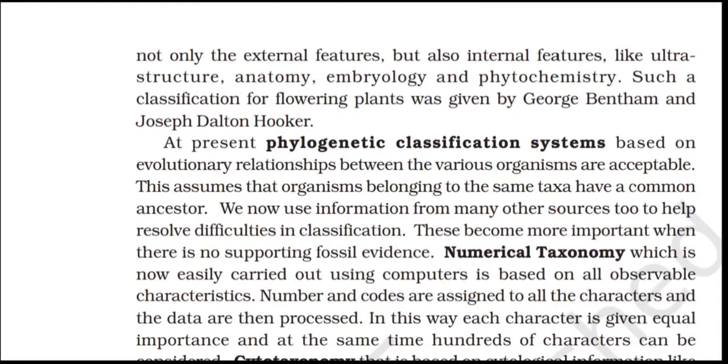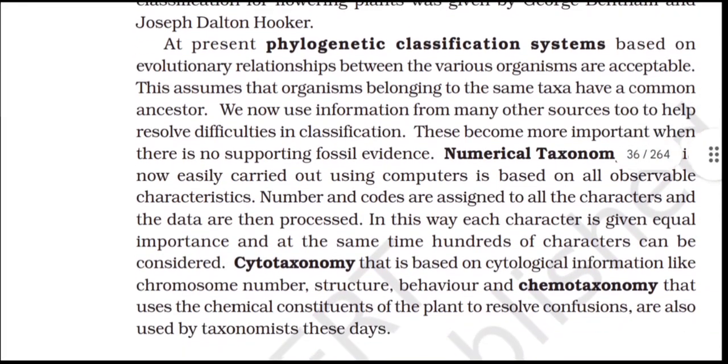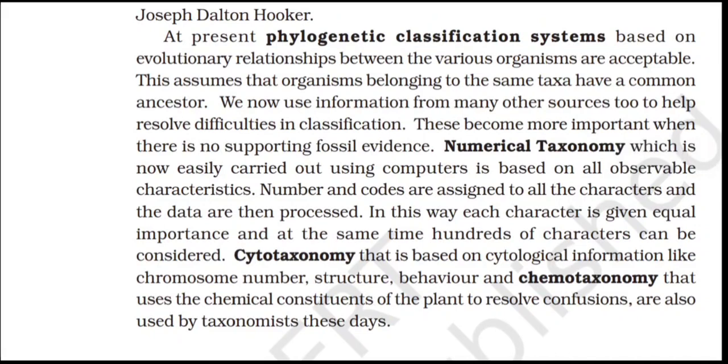We now use information from many other sources to help resolve difficulties in classification. These become more important when there is no supporting fossil evidence. Numerical taxonomy, which is now easily carried out using computers, is based on all observable characteristics. Numbers and codes are assigned to all the characters and the data are then processed. In this way, each character is given equal importance, and at the same time, hundreds of characters can be considered.